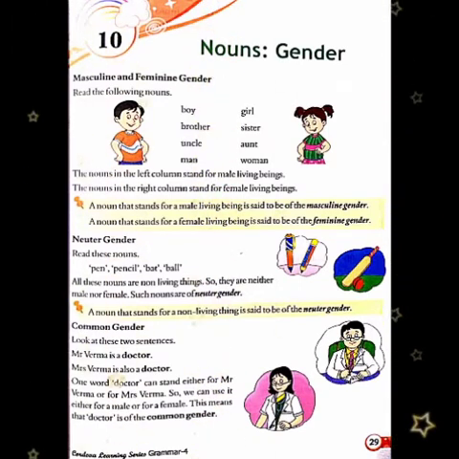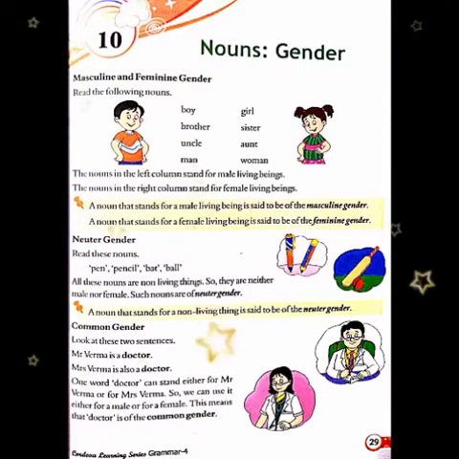Now look, common gender. Look at these two sentences. Mr. Verma is a doctor. Mrs. Verma is also a doctor. One word, doctor, can stand either for Mr. Verma or for Mrs. Verma. So children, we can use it either for a male or for a female. This means that doctor is of the common gender. One more example, teacher. We can use the word teacher for male or for a female.